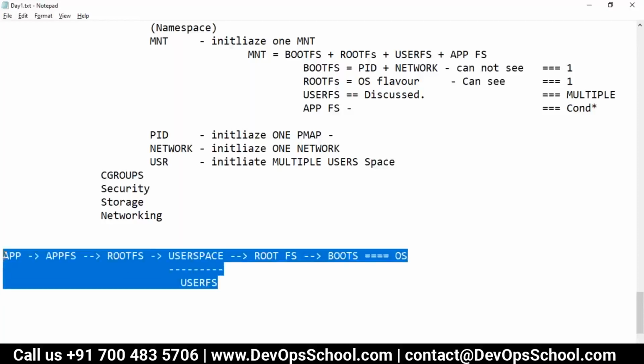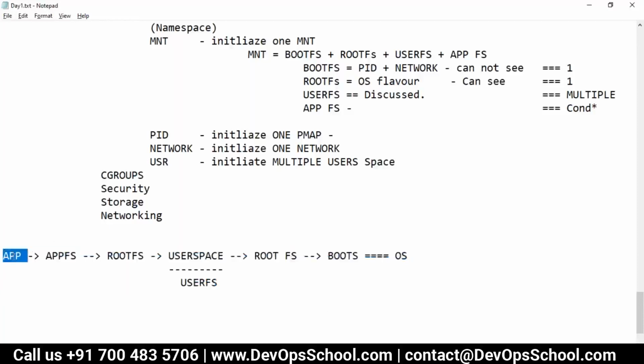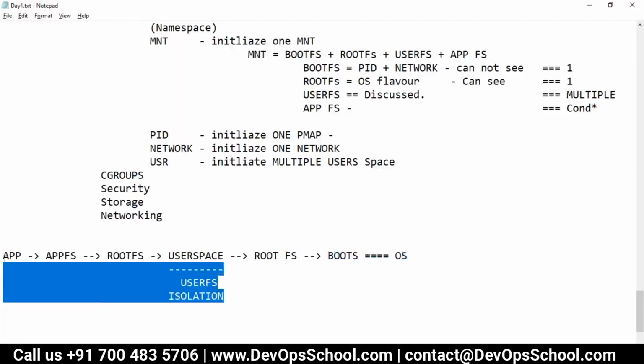See that relationship. Say you want to run Apache. For Apache you need the Apache files, the Apache software, the zip file you download. Then that requires the root file system, meaning OPT, etc, and so on. And then the application requires isolation, so it requires the user file system again, then the root file system and boot files. The boot file system is the kernel file system, and then the operating system. Guys, did you understand this relationship?